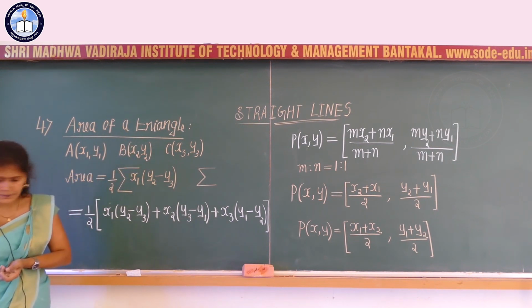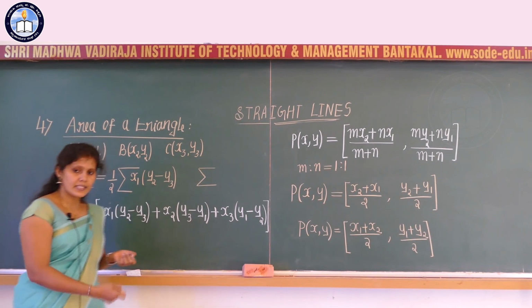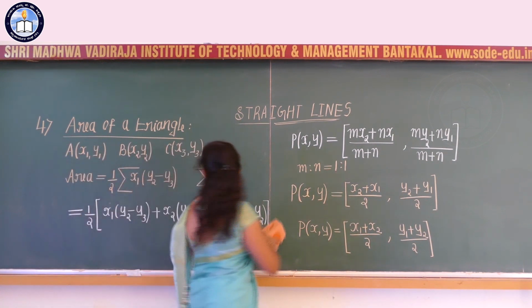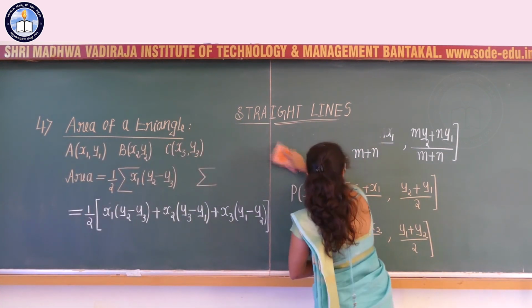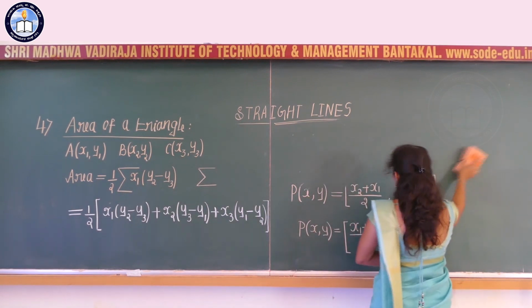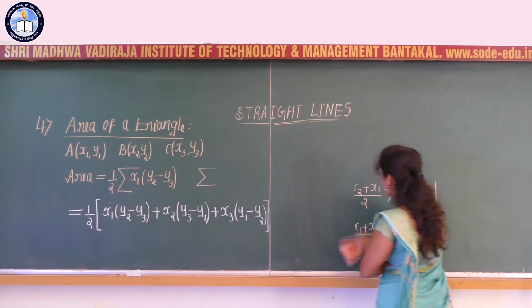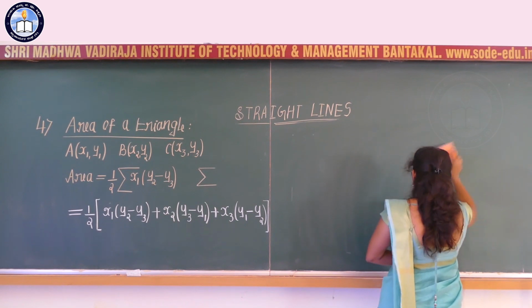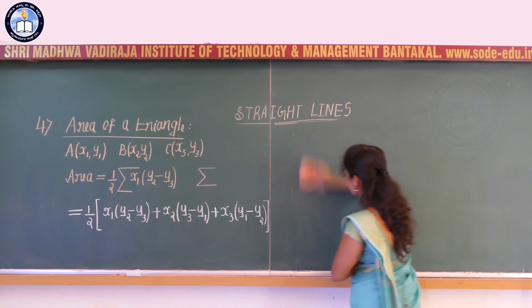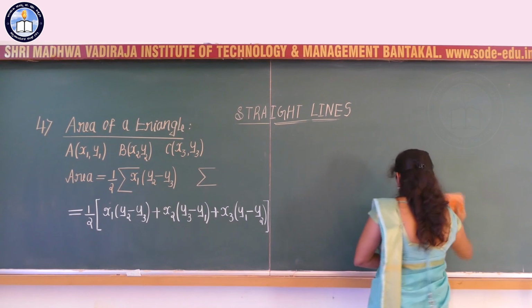And as the next concept we are going to consider, we have completed 4 different definitions already, and the 5th one I am going to consider is collinear points. So when can we say that the points are collinear?